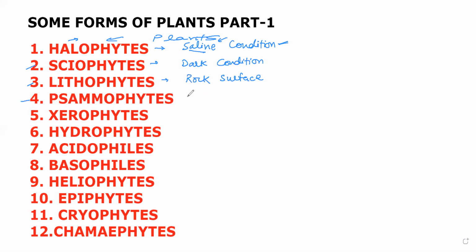Next one are the seismophytes. Seismophyte means the plants which love the sandy soil. Although the sandy soil is not a good soil for growing of the plant, there should be a mixture of soil like loamy soil that is very good for growing of plant. But the plants which love the sandy soil are called the seismophytes.